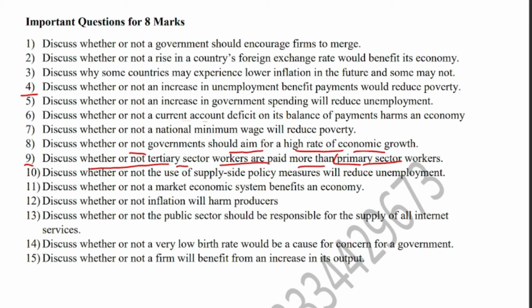You will say that primary sector workers may be receiving much more than tertiary sector workers, because a primary sector worker may be a landlord having a huge amount of natural resources and earning a huge amount of funds. And it also depends: agricultural workers are sometimes very prosperous and earn high income, while those in the tertiary sector might be working at a very low level.